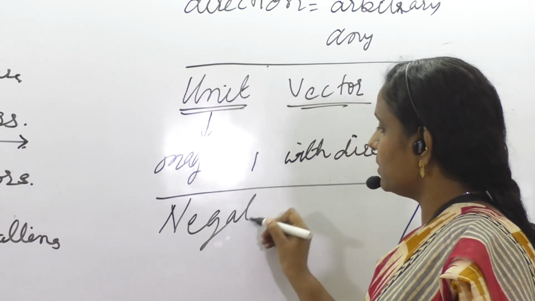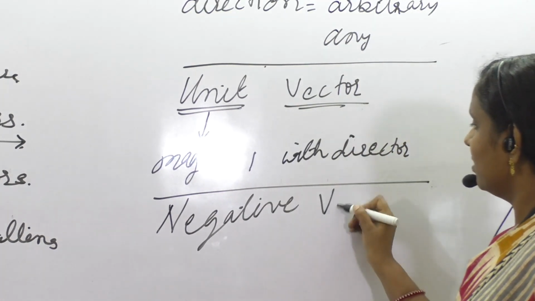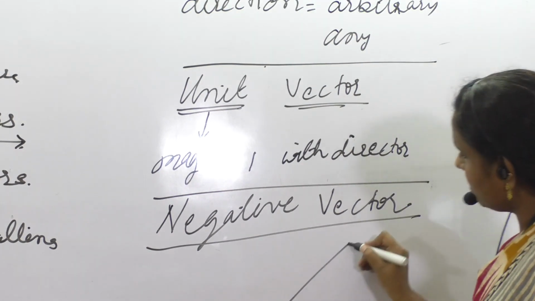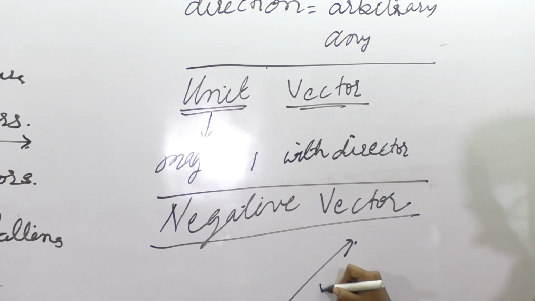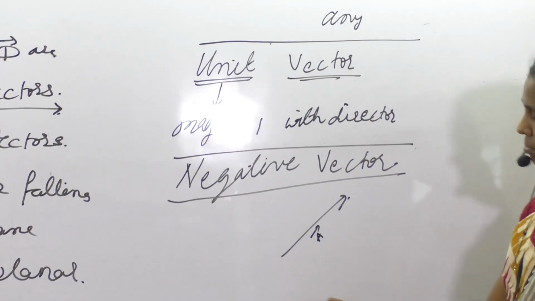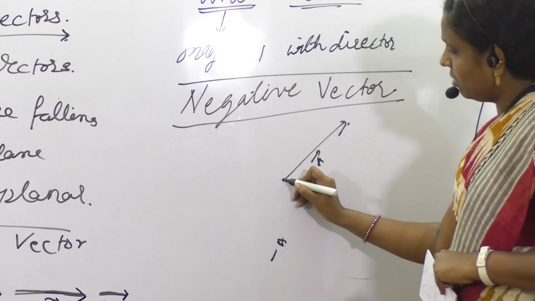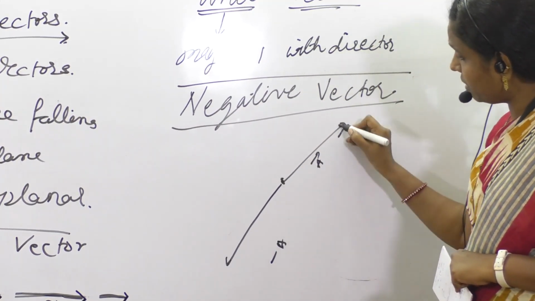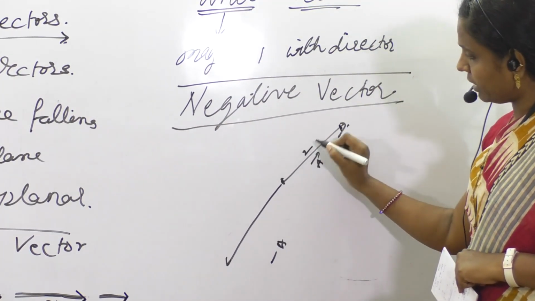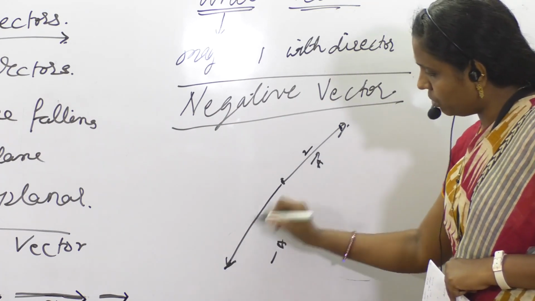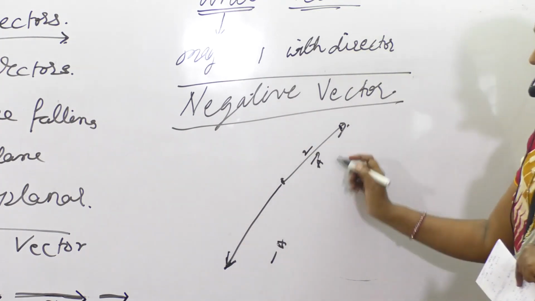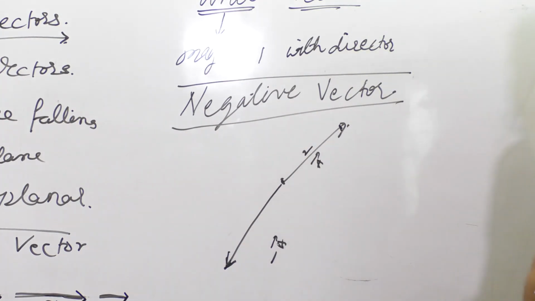Okay, fine. Negative vector. What do you mean by negative vector? If any vector is going in this direction, for example A, then minus A will be in the opposite direction with the same magnitude. If the magnitude is 2 meters, here also 2 meters, but it falls in the opposite direction of A and is denoted by minus A. This is said to be a negative vector.